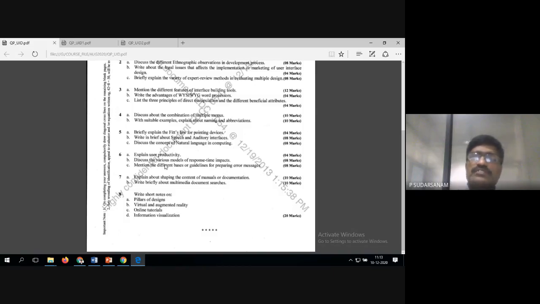In previous question papers, in the fourth unit: discuss the various models of the response time impacts. Mention the different basic guidelines for preparing the error messages. So the basic guidelines, guidelines for the documentation, we have studied error messages.